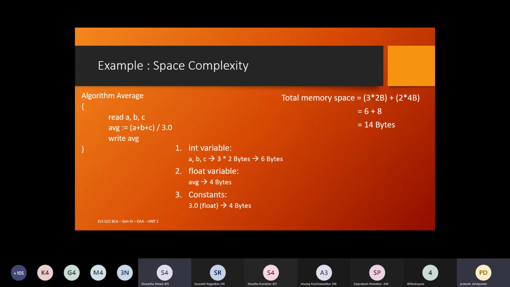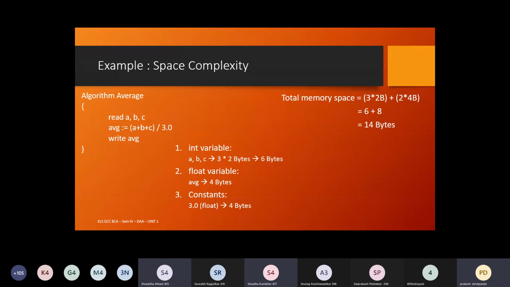It's the amount of memory space required by the algorithm when it is converted into a program for execution.